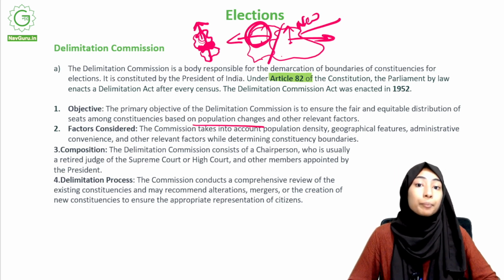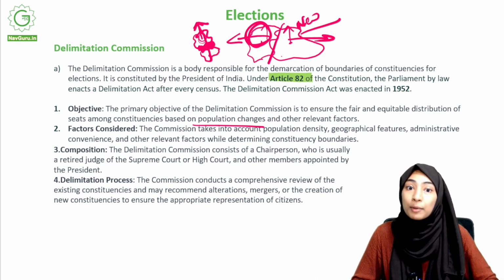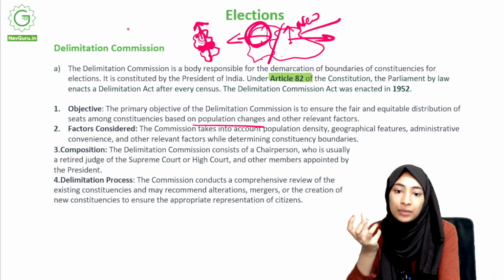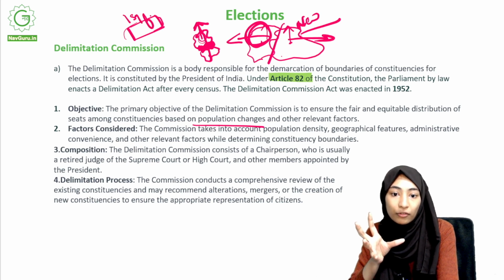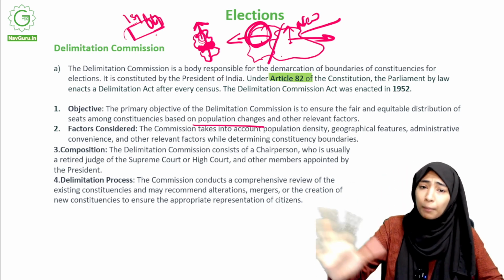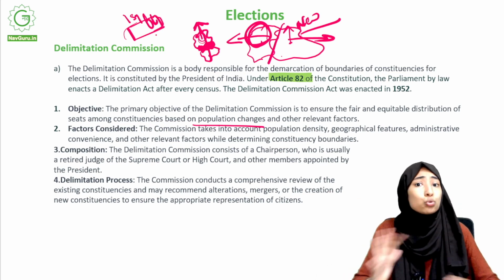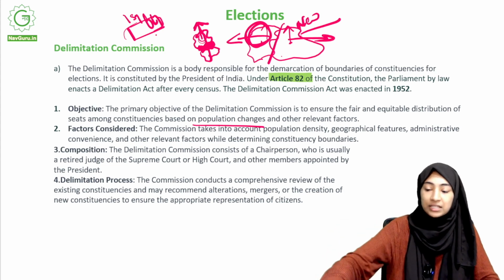Population can change drastically in an area over years, and population density matters. Basically, the number of people in one particular fixed amount of land will be different. For example, in Old Delhi, the population density is very high. There are just too many people living there.